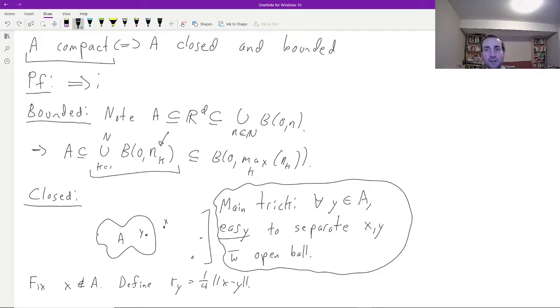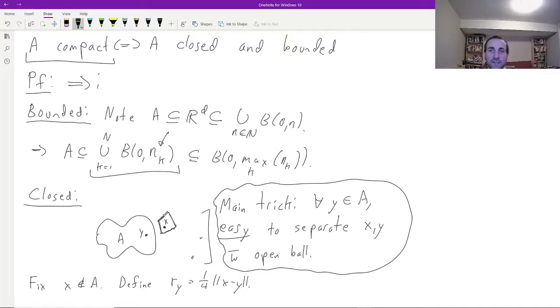And so to check that A complement is open, what I have to do is choose some point x that's in A complement and find some little ball around x that has no intersection with A. Now that's hard to do, but there's something that's easier to do. If there's some point y that's sitting in A, I can draw easily a little box around x that contains x but doesn't contain y.